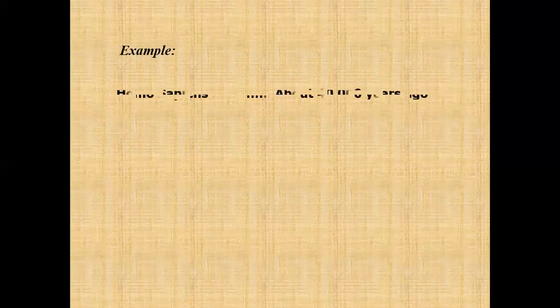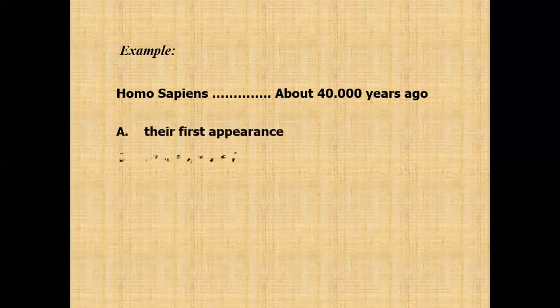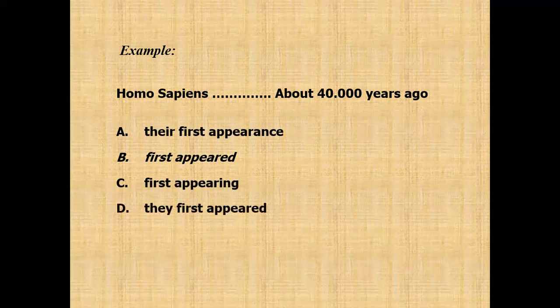Now look at this example. Homo sapiens blank about 40,000 years ago. Look at the answers. You must answer it. This one you must understand. If you learn about the skill, you will know what is missing here. As we know, Homo sapiens is the subject. So the verb is missing. Try to find the verb.